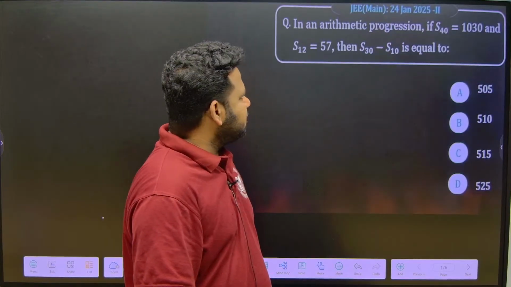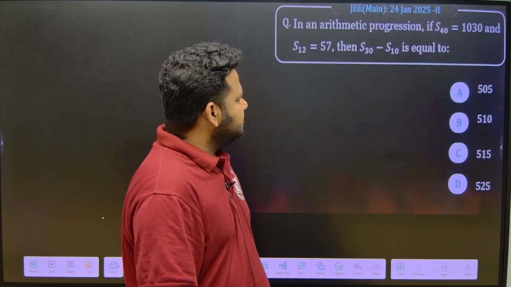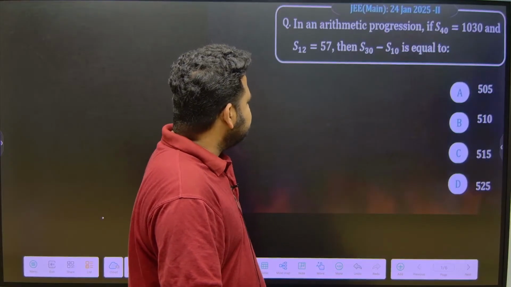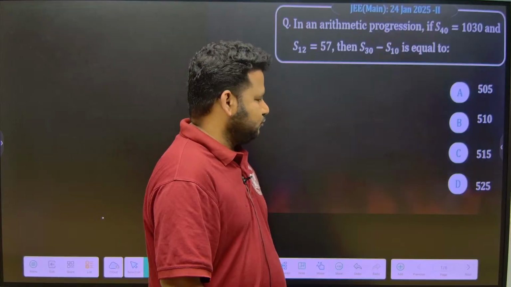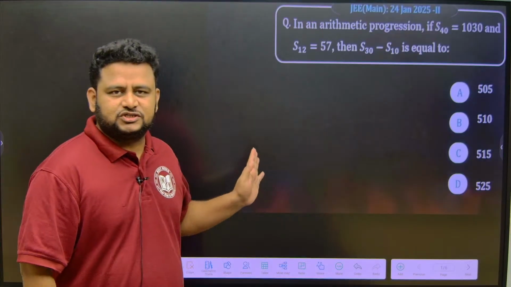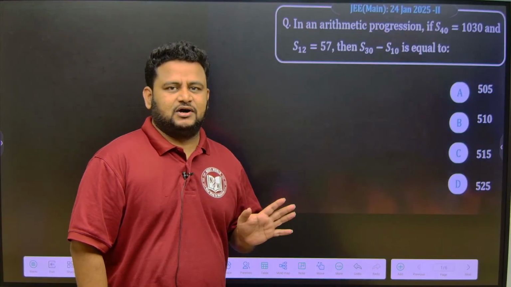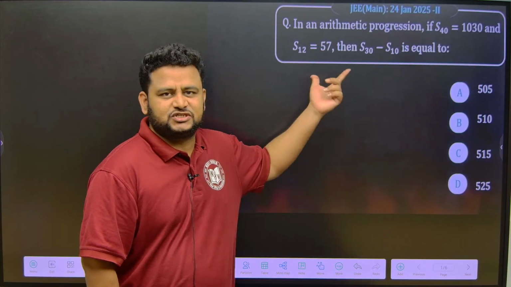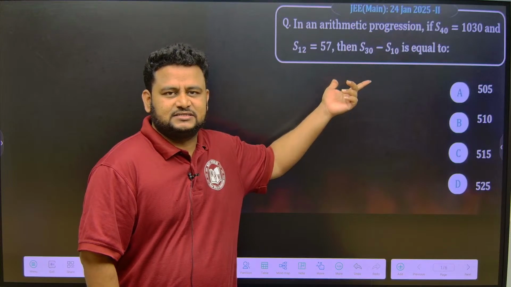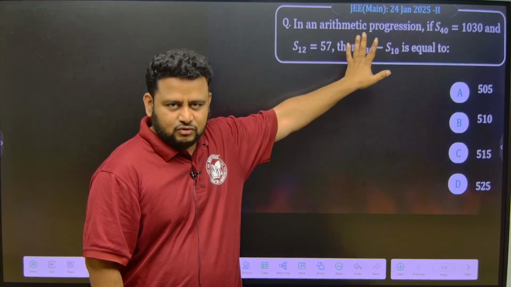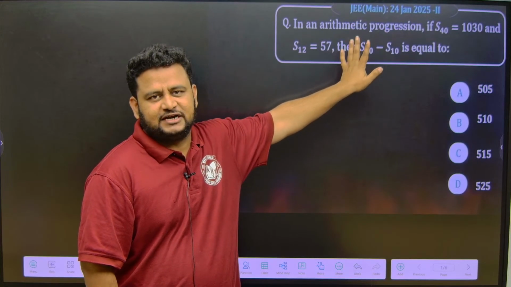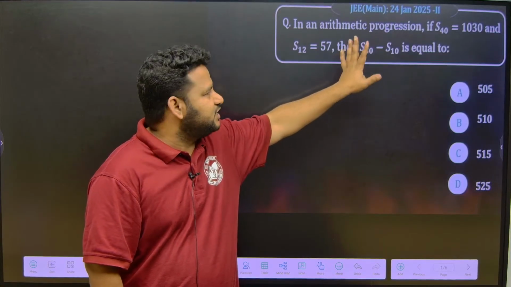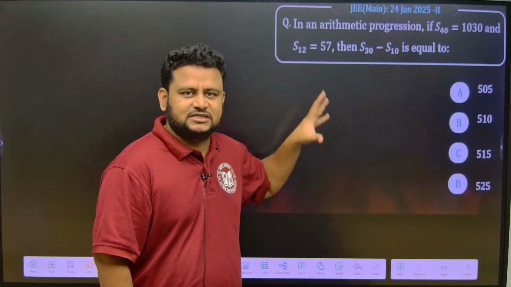In an arithmetic progression, if S40 is 1030 and S12 is 57, then S30 minus S10 is equal to what? Some of the questions on sequence and series are basics. They are coming from 10th level also. This question doesn't need any specialization of your intermediate syllabus. Knowing the AP you learnt in class 10th is sufficient to solve this question. They are giving such types of questions also.